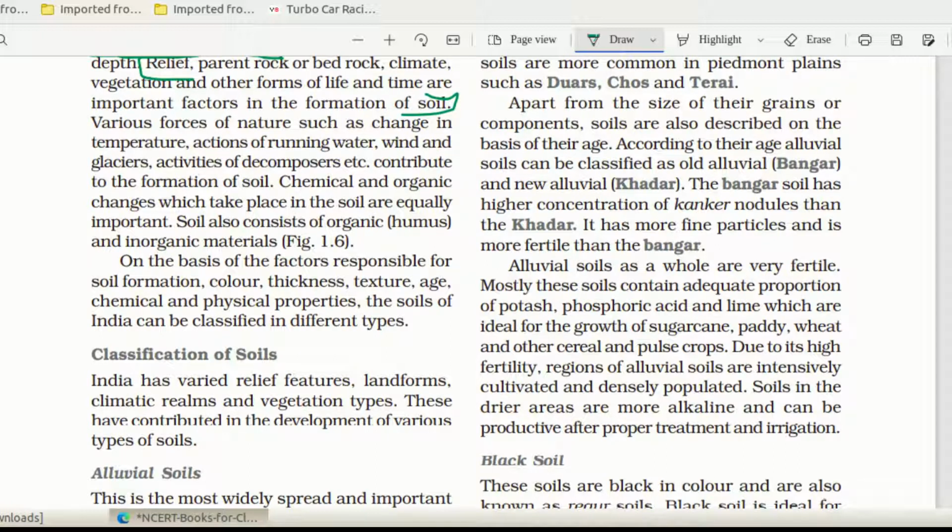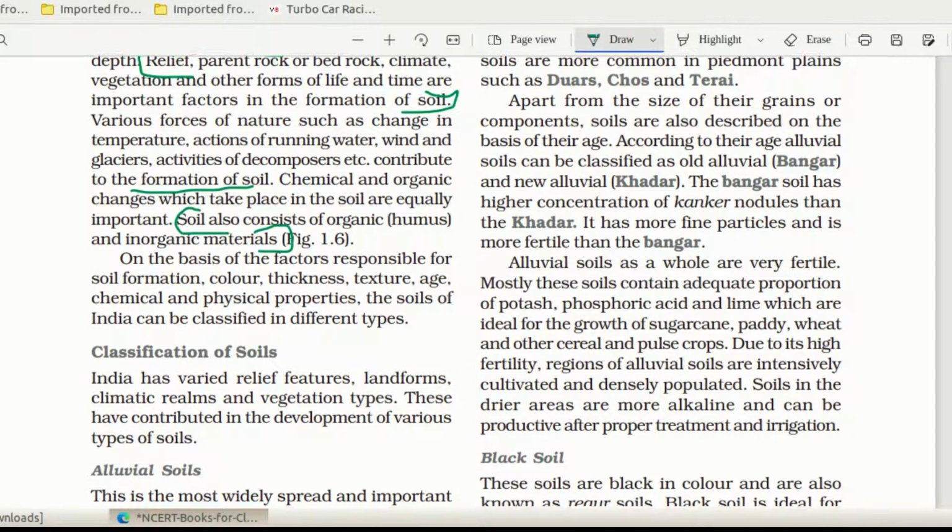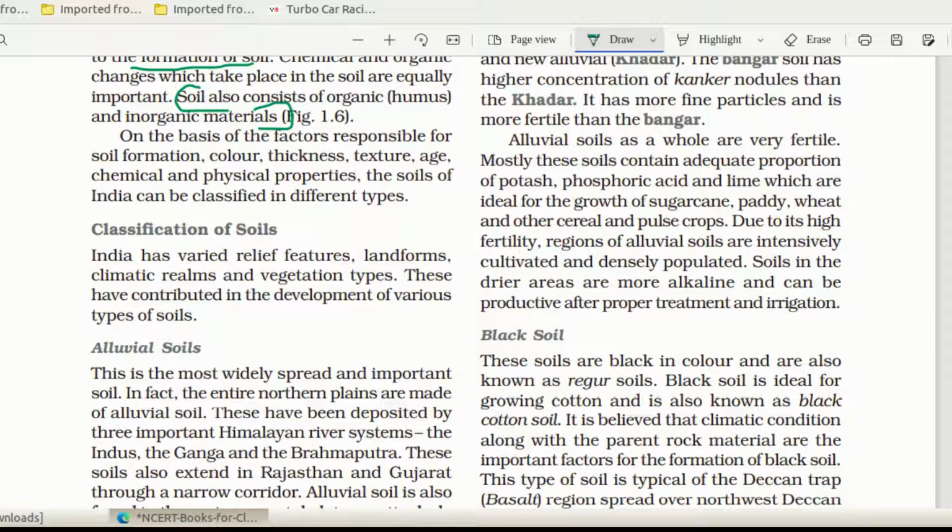So that is bedrock. Various forces of nature such as change in temperature, actions of running water, wind and glaciers, activities of decomposers, etc. contribute to the formation of soil. So this is also important. What are the things that contribute to soil formation? Then chemical and organic changes which take place in the soil are equally important. Soil also consists of organic and inorganic matter. What are the components of soil? The soil components are mainly organic components and inorganic material.